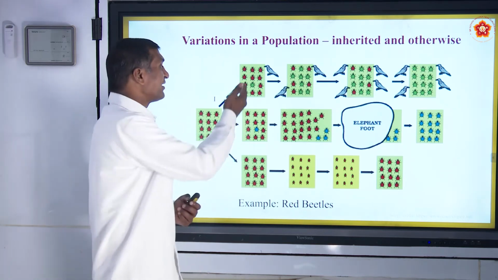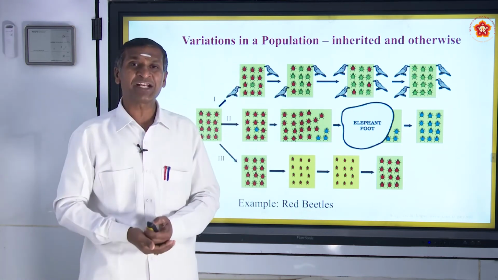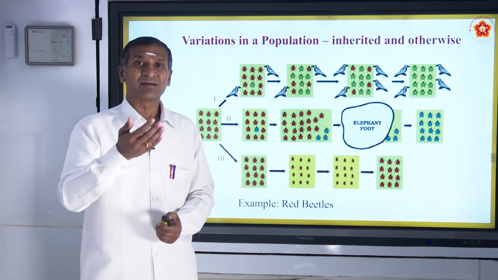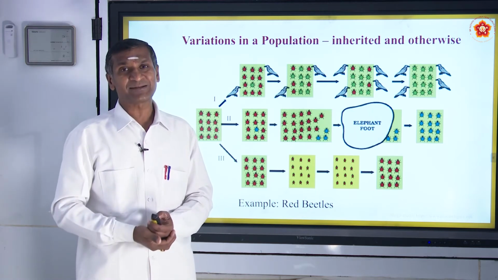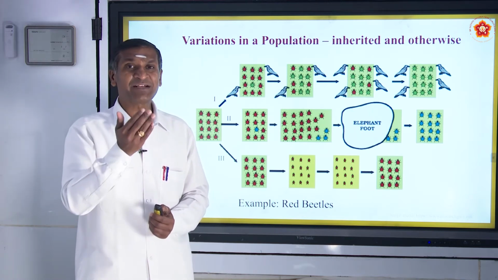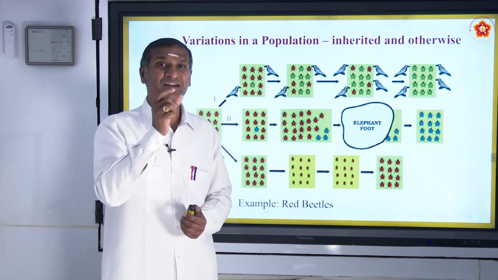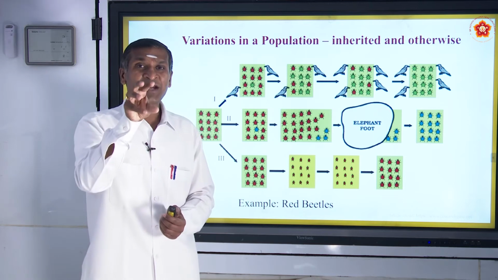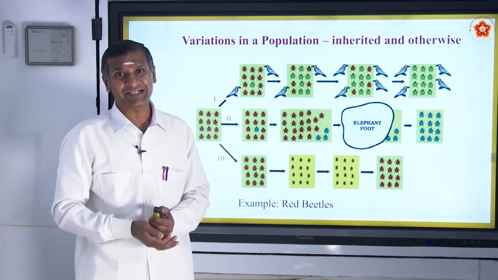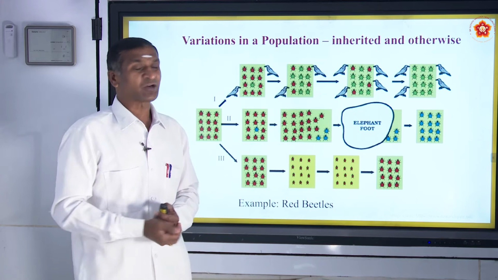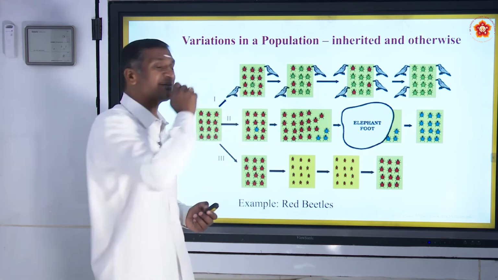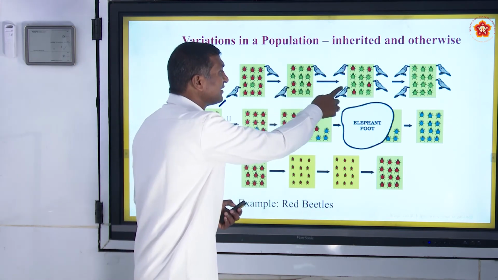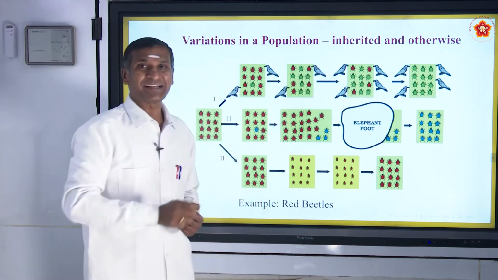From nowhere, the crows started to eat those beetles, and the beetles which were eaten were the red beetles, because against green leaves, red beetles were easily identified by the crow. The crow started to eat the red beetles, and gradually the red beetle population decreased.